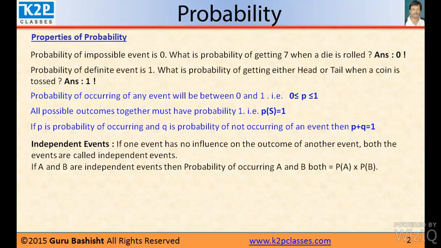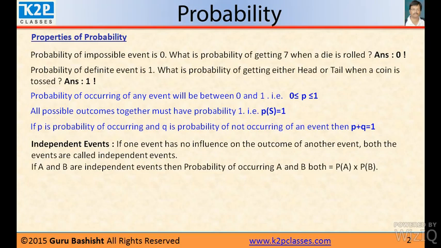Suppose in the first coin head is coming, it doesn't mean on the second coin head will come or tail will come. So the probabilities of getting head on two different coins tossed simultaneously are totally independent. So if A and B are two independent events, then the probability of occurring A and B together equal to probability of occurring A multiplied by probability of occurring B.